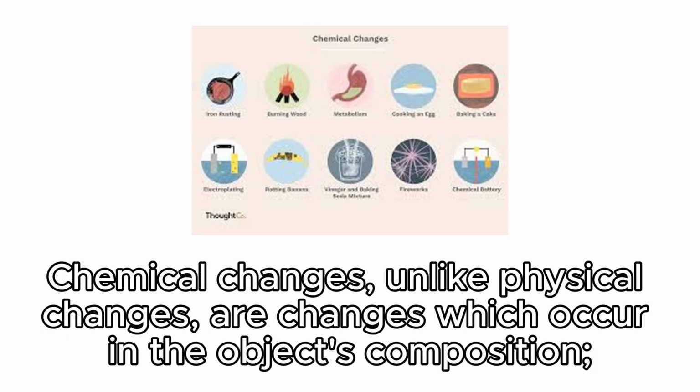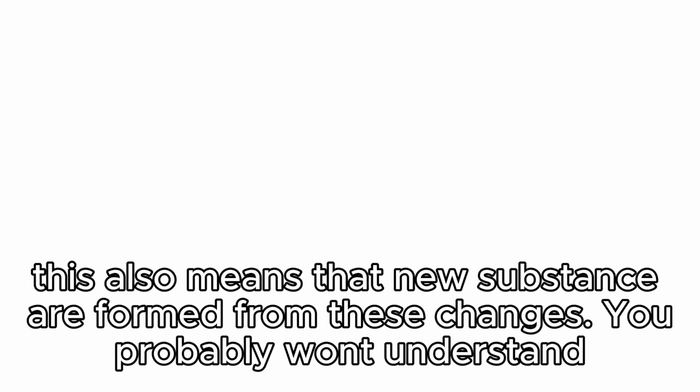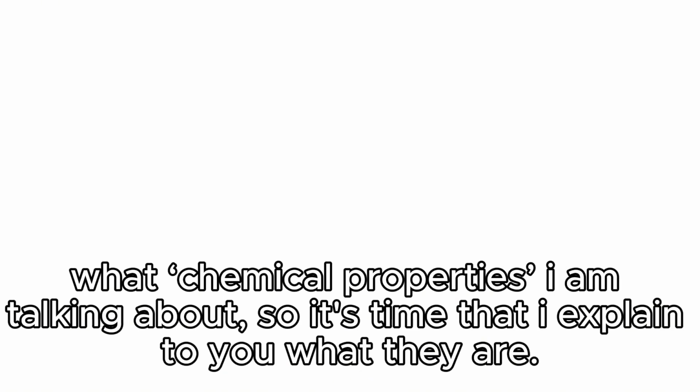Chemical changes, unlike physical changes, are changes which occur in the object's composition. This also means that new substances are formed from these changes. You probably won't understand what chemical properties I am talking about, so it's time that I explain to you what they are.